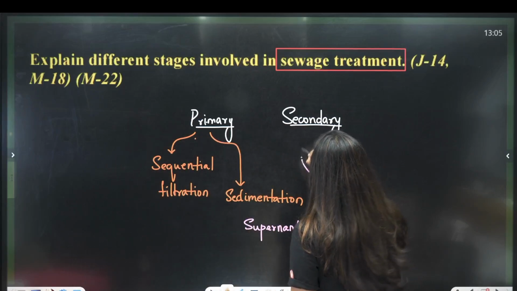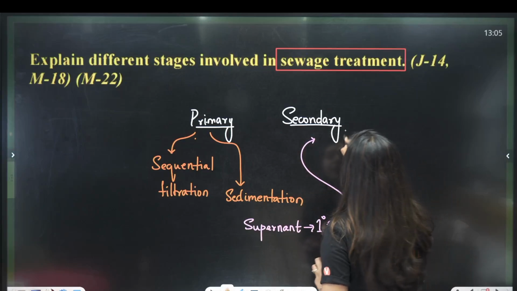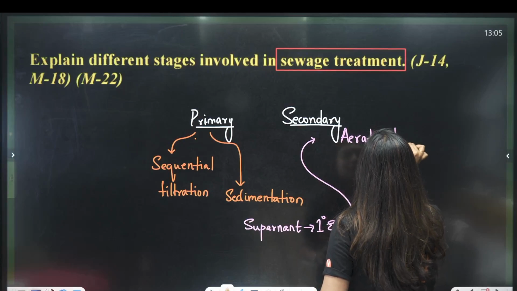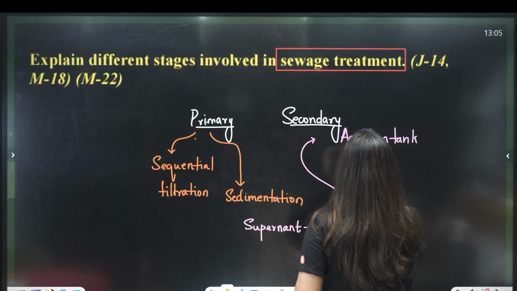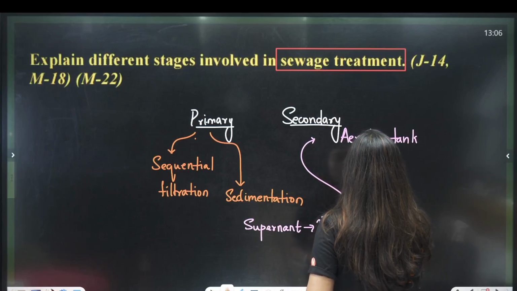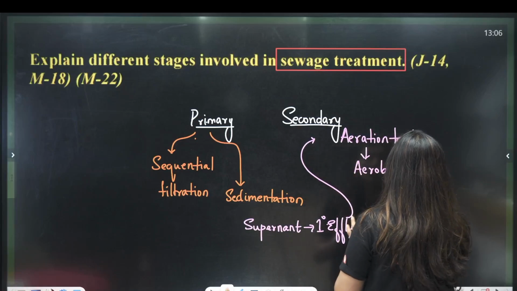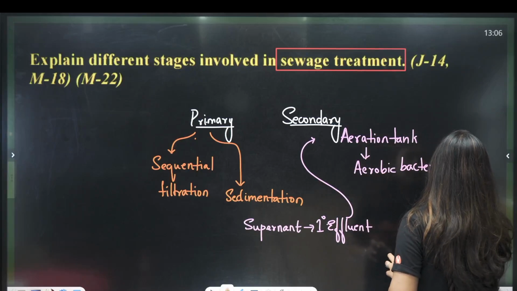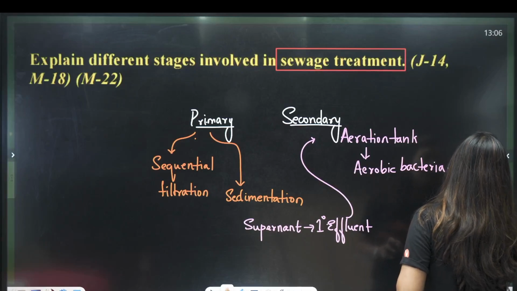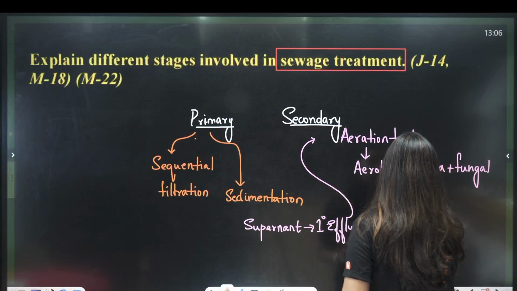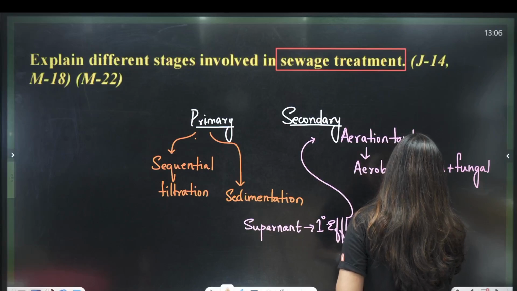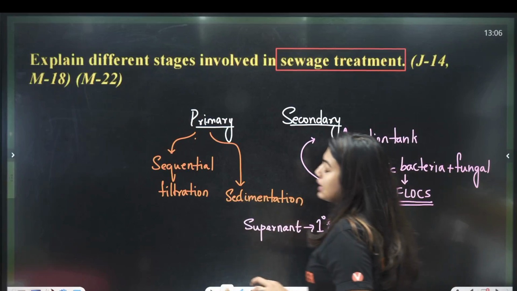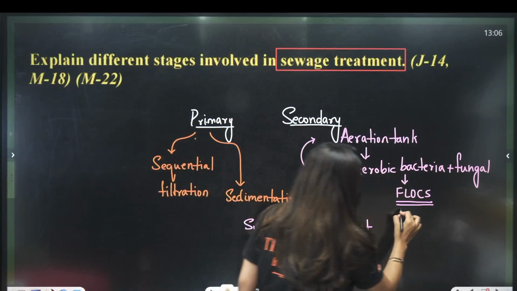Now this effluent will go into the secondary treatment. In the secondary treatment, you will have an aeration tank. Aeration tank means we are continuously supplying oxygen. Inside that, aerobic bacteria are going to grow. Aerobic bacteria means the bacteria that grow with the help of oxygen, or require oxygen. Aerobic bacteria plus fungal filaments make a mesh and are called flocks. These flocks will keep consuming the organic matter and make sure that the BOD is very, very less.